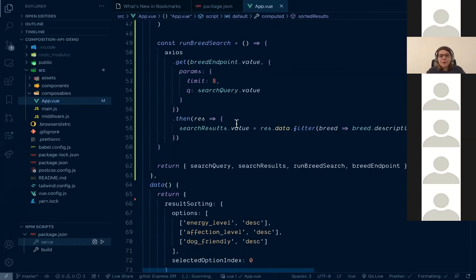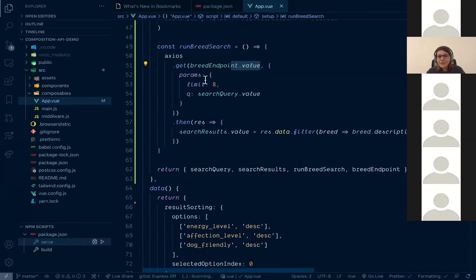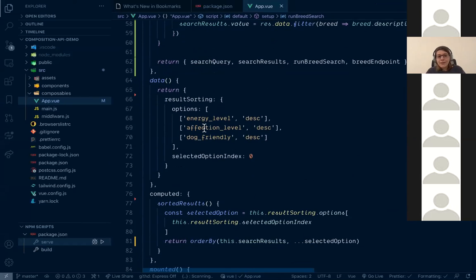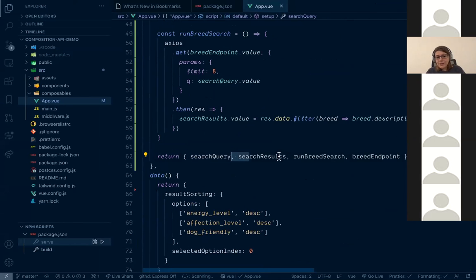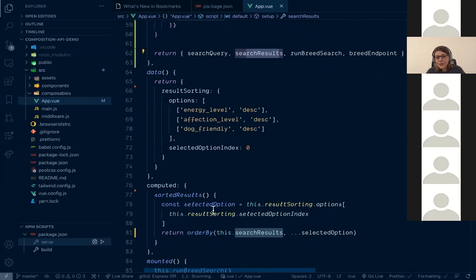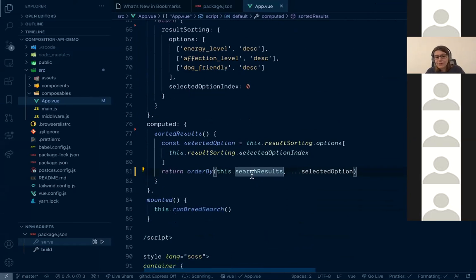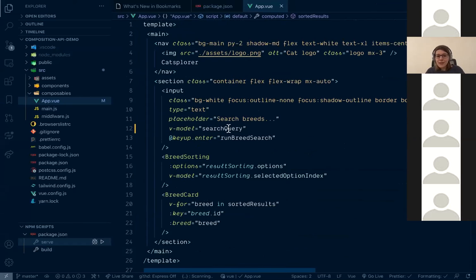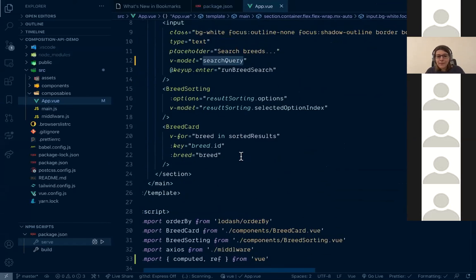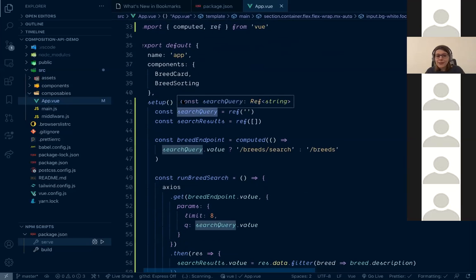An important moment here is to remember that value is added inside of the setup. But if we use the exposed search query or search results property somewhere in a calculation in the options API, Vue is smart enough to do the automatic unwrap here. So you don't need to refer to this.searchResults.value. Same for the template. We use v-model searchQuery, not searchQuery.value. So the only place to remember about value is setup or composables, which we will cover right now.